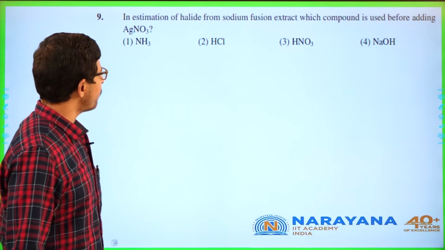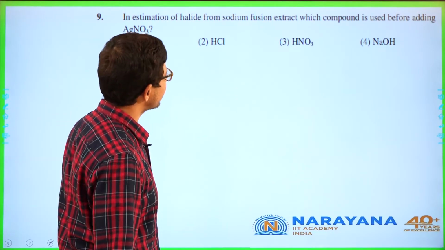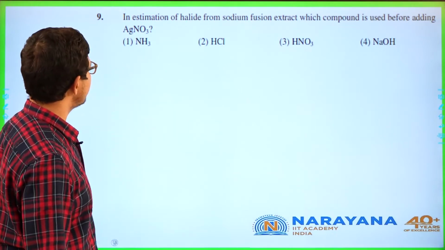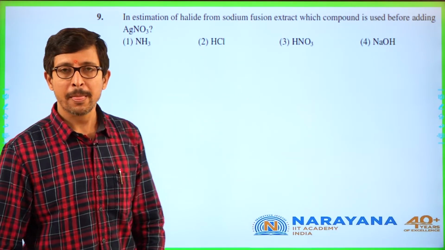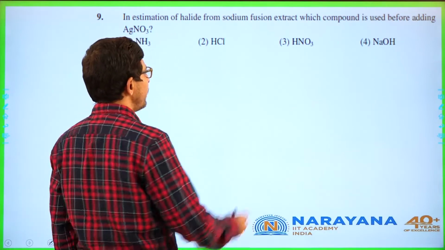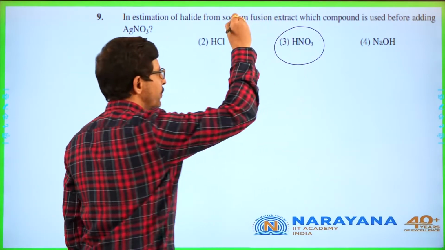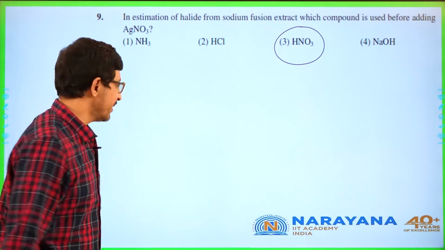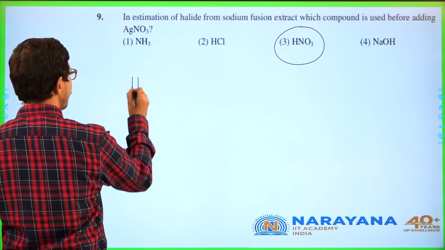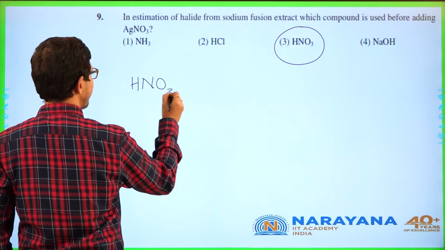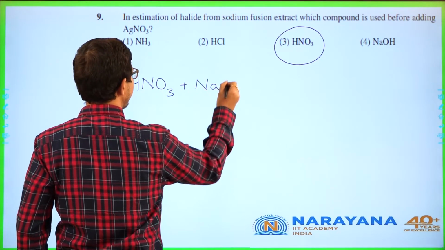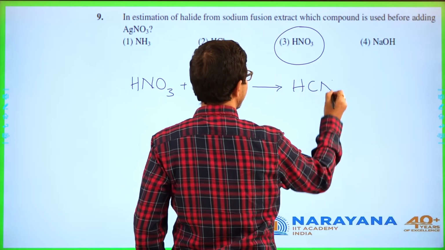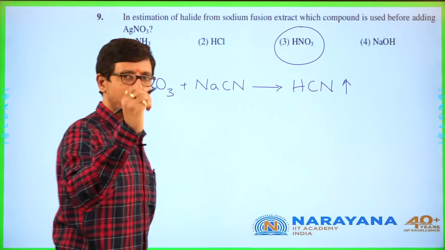In estimation of halide from sodium fusion extract, which compound is used before adding AgNO3? We add HNO3. Why, sir? Because HNO3 will convert whatever cyanide that is present into HCN, which is a gas, lost.